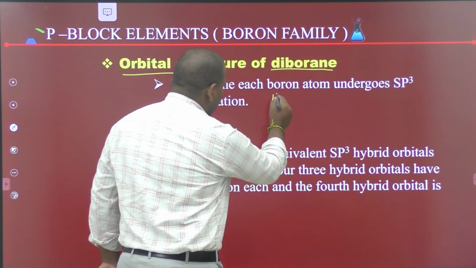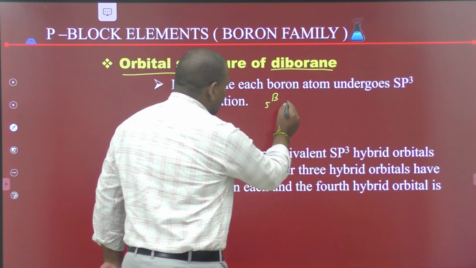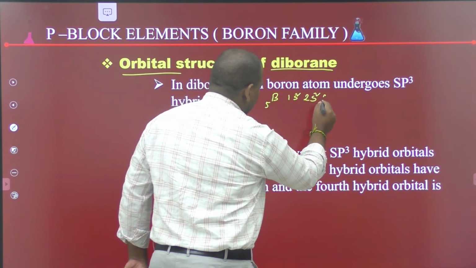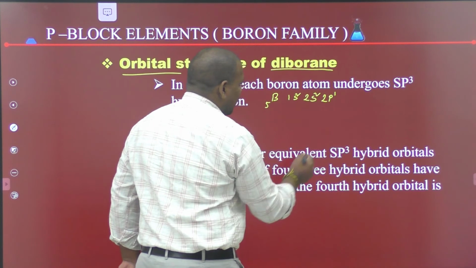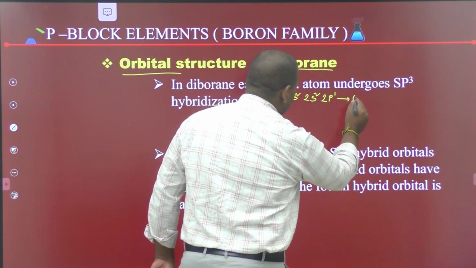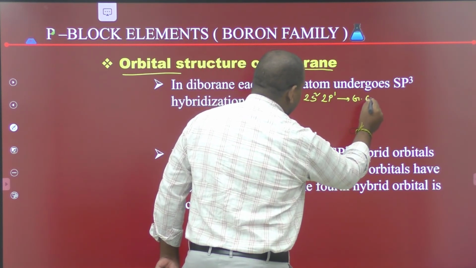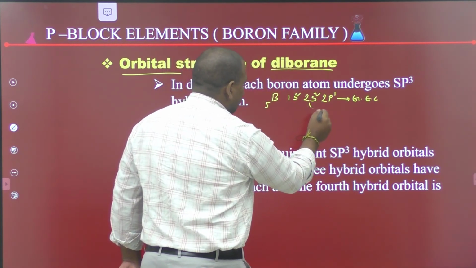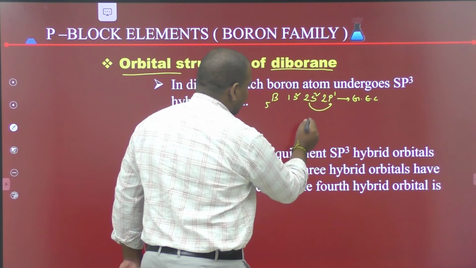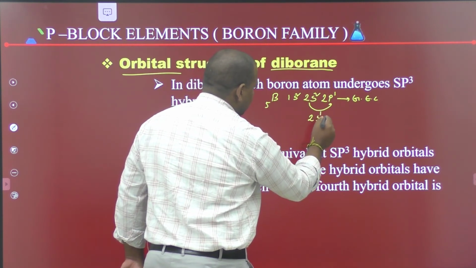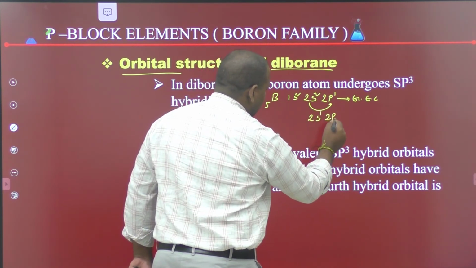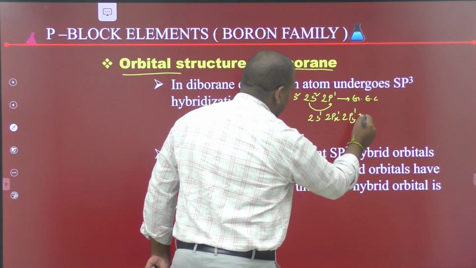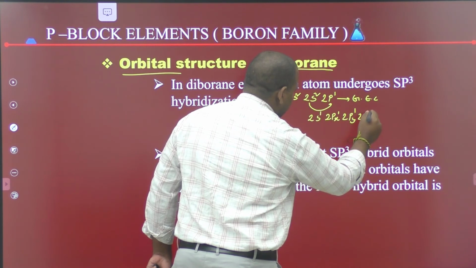Boron, atomic number 5, has the ground state electronic configuration 1s2, 2s2, 2p1. In the excited state, one s electron jumps to a 2p orbital, so 2s1, 2px1, 2py1, 2pz0.